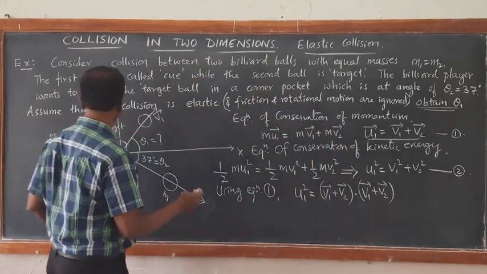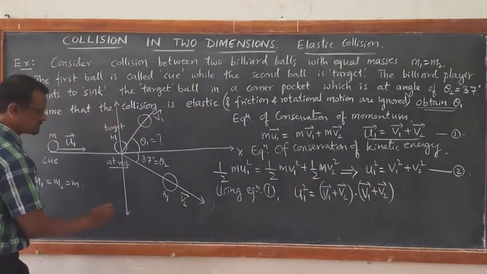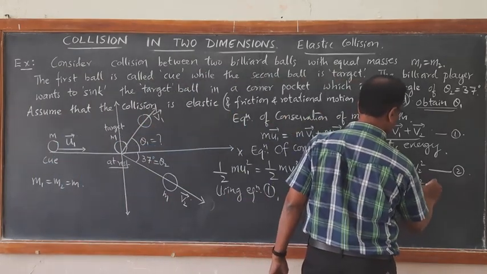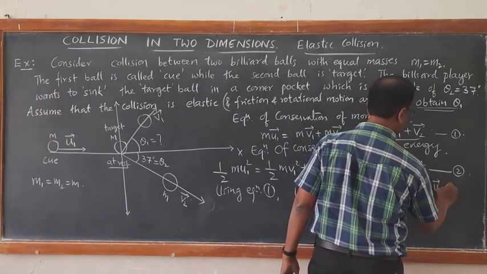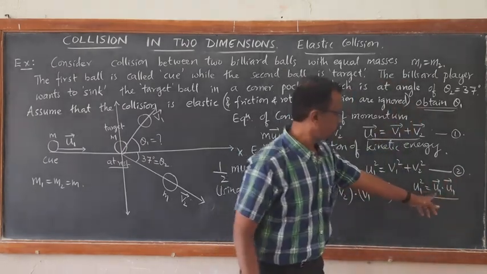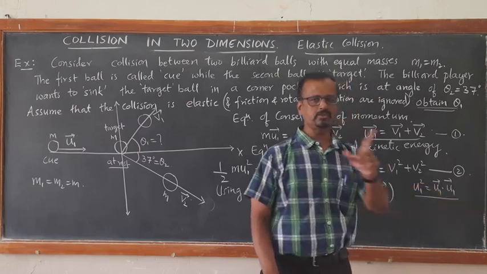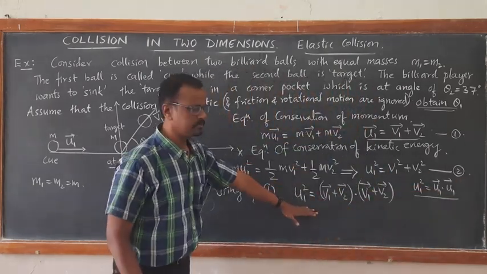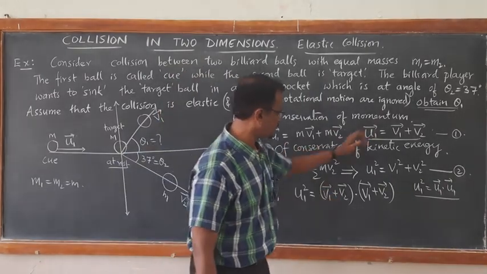You can see u1 square is equal to u1 dot u1, which becomes u1 square into cos 0. Cos 0 is 1. Therefore, it becomes u1 square. So the same equation I have substituted here for the value of u1.